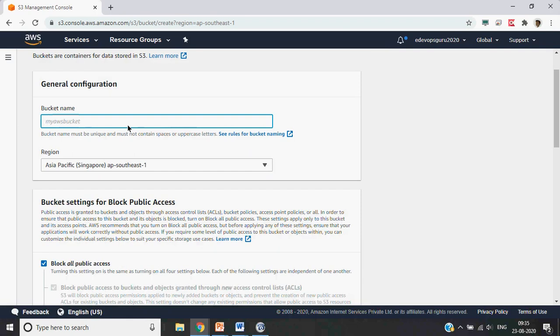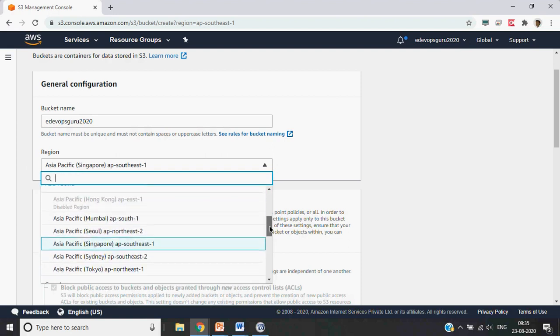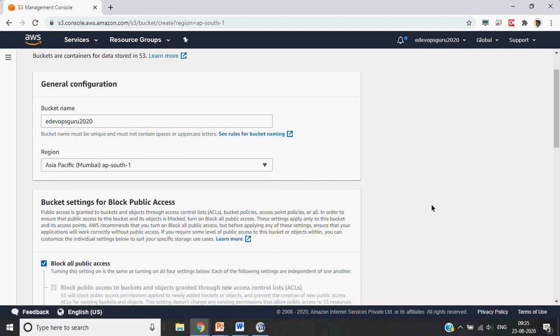Here let's create a bucket named DevOps Guru 2020. And where do we want to create this bucket? Since we are in India, let's create a bucket in India, so that if we put up a particular file and try to retrieve it, the latency would be less.